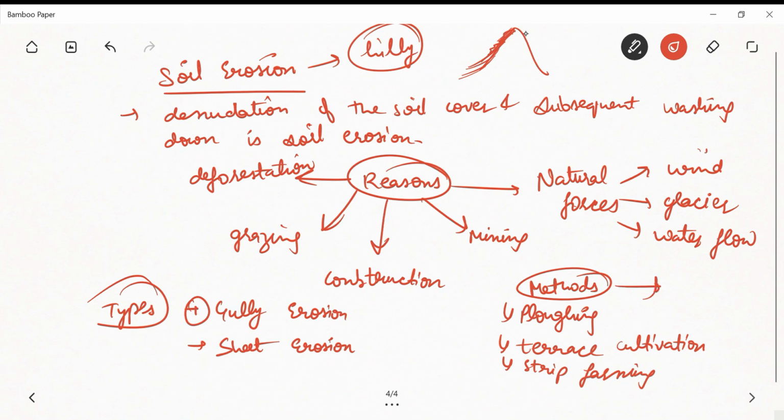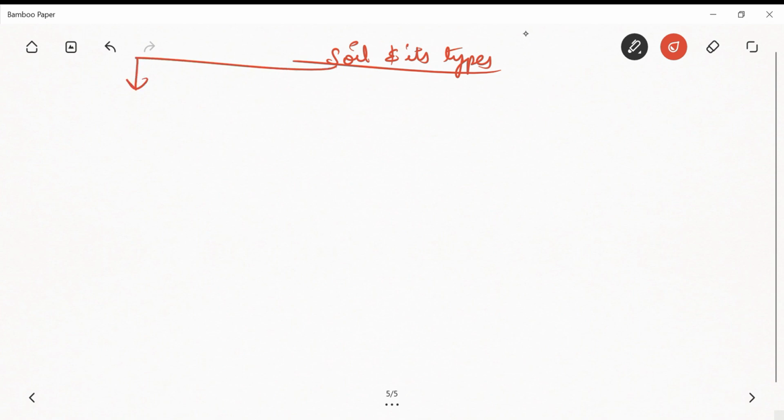Now we will study the last topic in this chapter, that is soils and their types. And from this part, mainly MCQs come in the examination, right? So the first type is alluvial soil. Basically it is found in the northern plain, and it is high in humus.